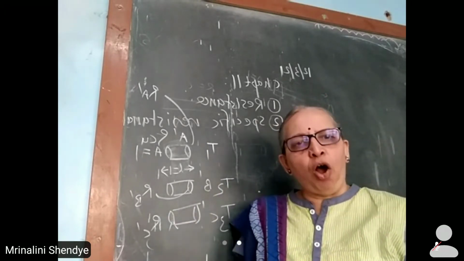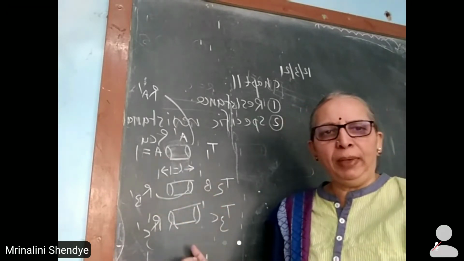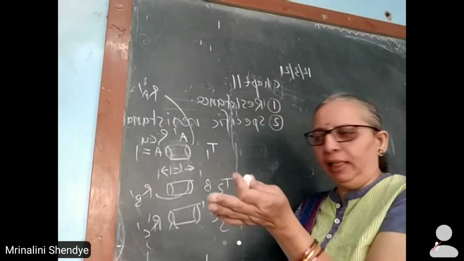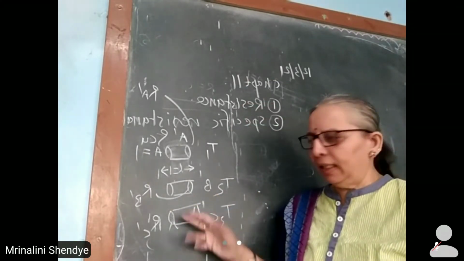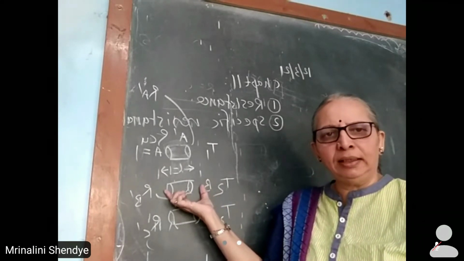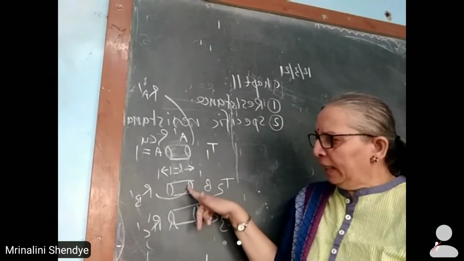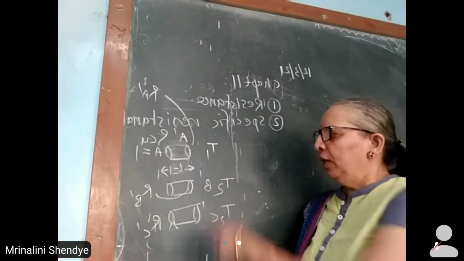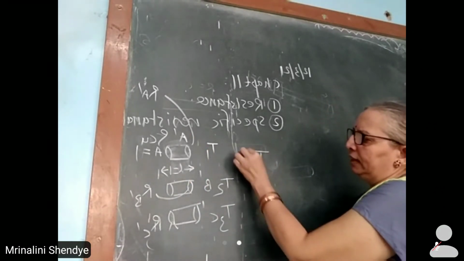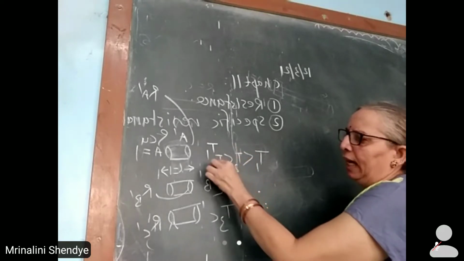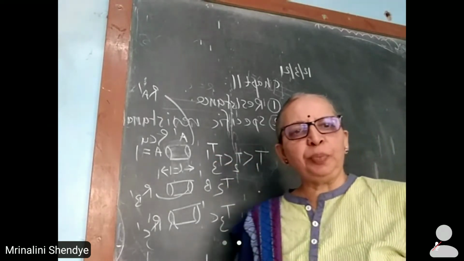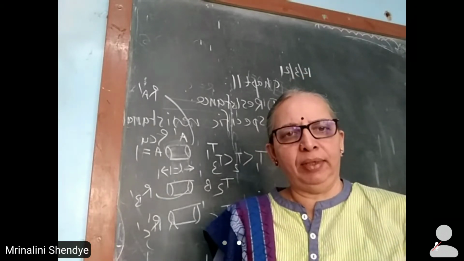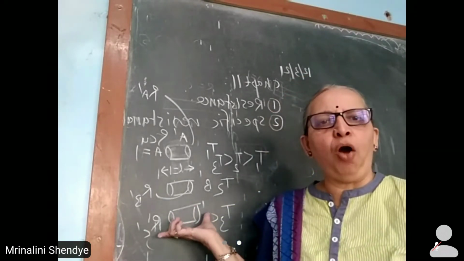It is observed the resistance of piece C dash, which is maintained at high temperature, is greater than the resistance of piece B dash, at moderate temperature. It is still greater than resistance RA dash, where T1 is less than T2 is less than T3. So specific resistance, in other words called resistivity, is a function of temperature.